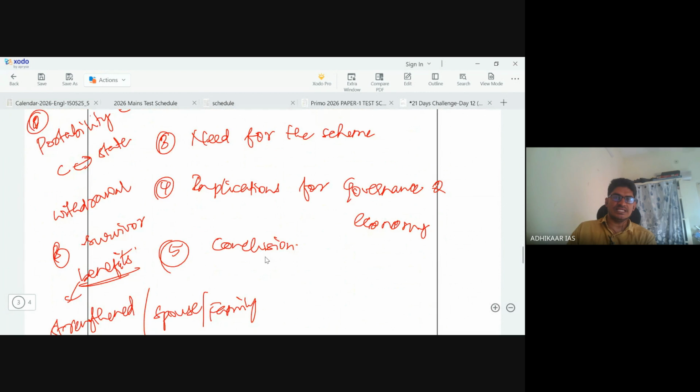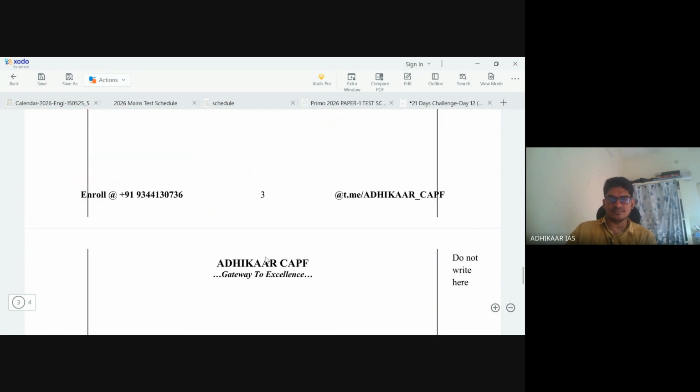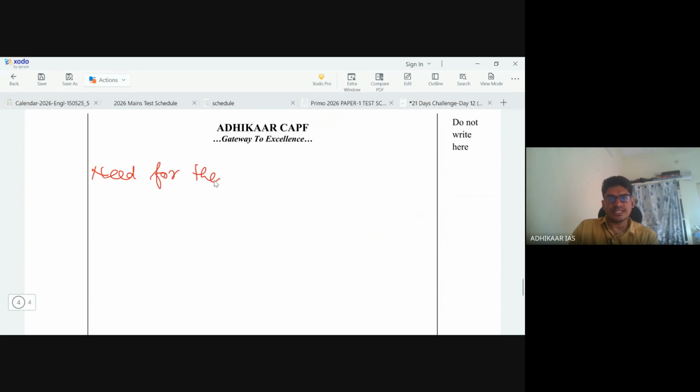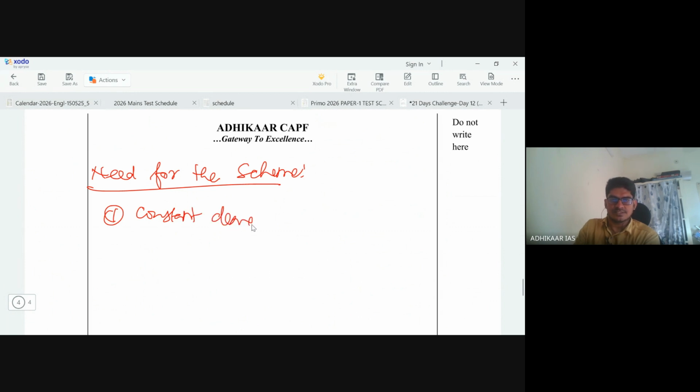And moving on with the need for the scheme. First of all, there was a constant demand from the central and the state government employees and employee unions. And there were also state level experimentations.